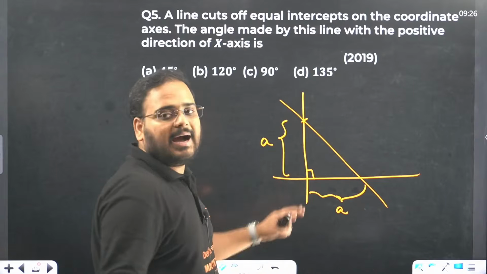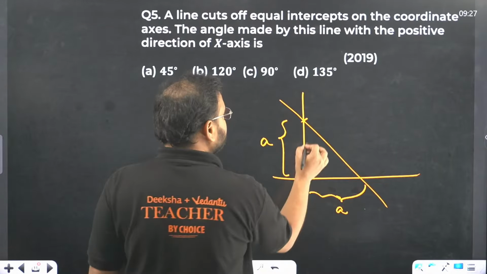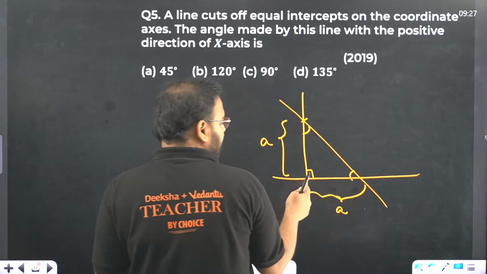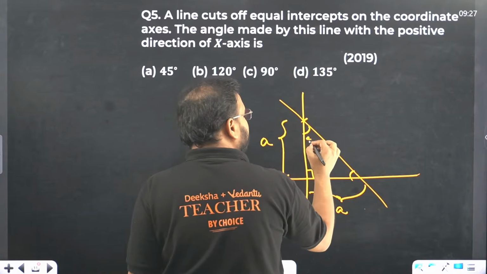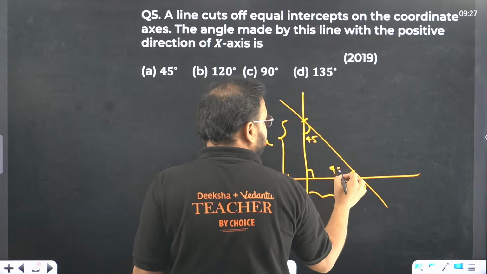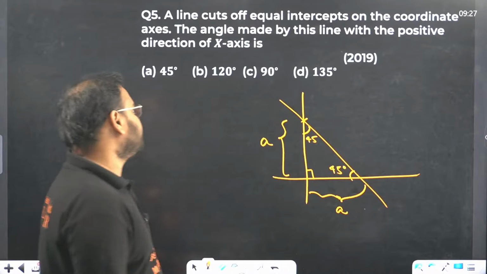What type of triangle? Isosceles right angle triangle. It means this angle will be equal, and this is 90, so this will be 45 and 45.